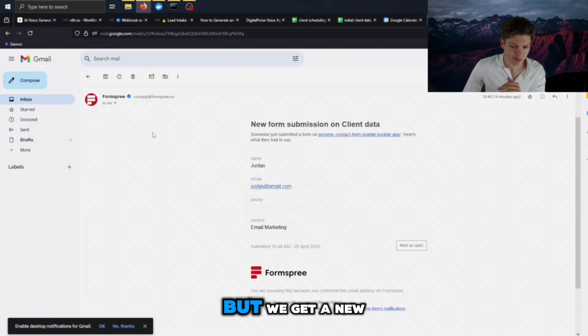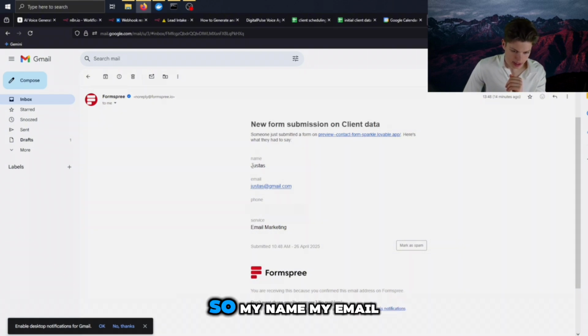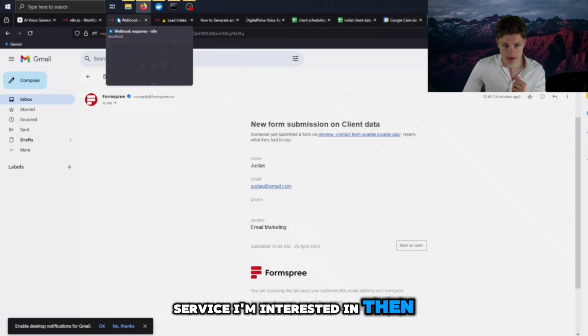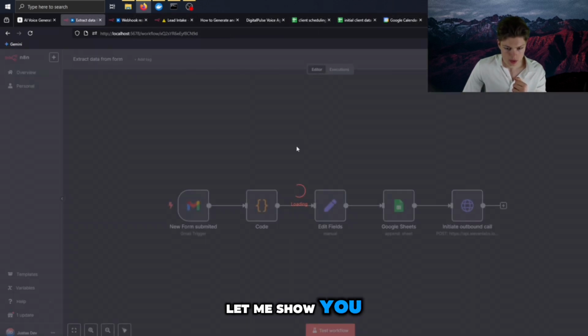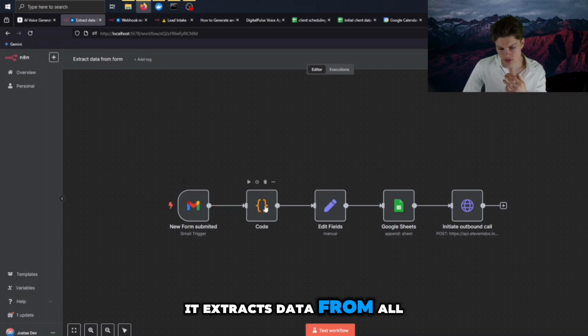This is my phone number, but we get a new form submission, and it has my data. So my name, my email, my phone number, and the service I'm interested in. Then, let me show you. This workflow triggers on a new form submitted. So basically, as soon as a new such email arrives, it extracts data from all that HTML.